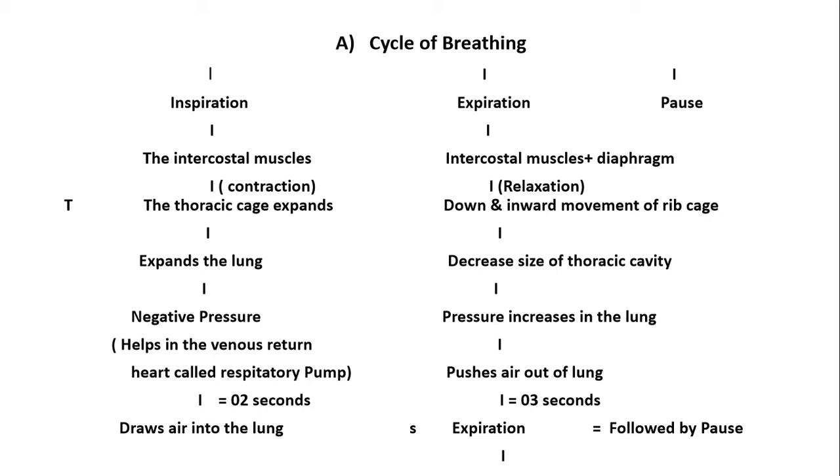Now, the whole process of inspiration is an active process, so energy is utilized. In the whole process, it takes about 2 seconds. This negative pressure also helps us in the venous return, called respiratory pump. So finally it draws air into the lung. This is the process of inspiration, how the air is drawn into our lung.